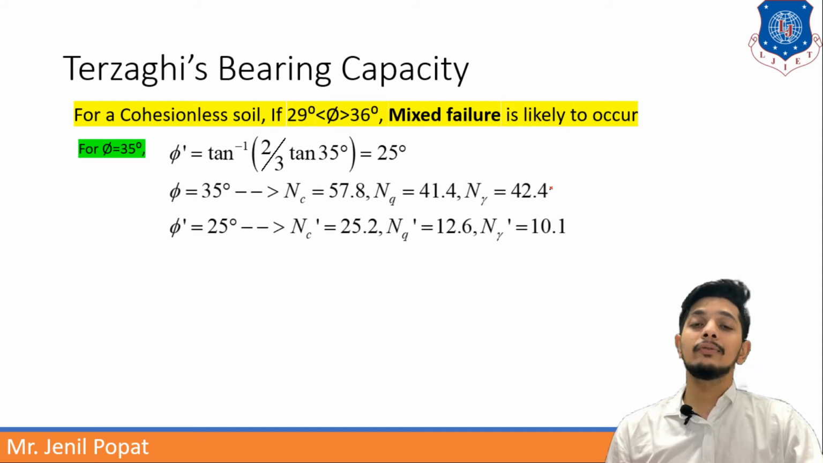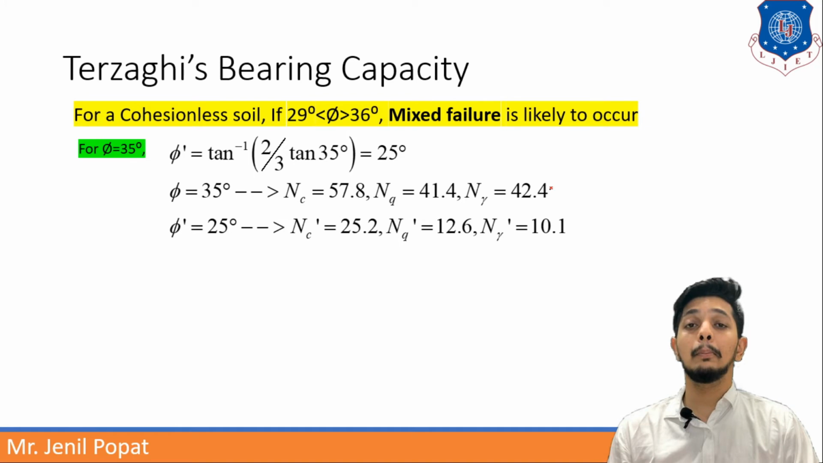Now, if it was a general shear, I would take one case only. But in this case, I have to consider both of them. So I'll take phi 35 and phi dash 25. For both, values are as shown in this picture. These values are taken from the table: NC 57.8, NQ 41.4, and N gamma 42.4. Same way, NC dash, NQ dash, and N gamma dash.